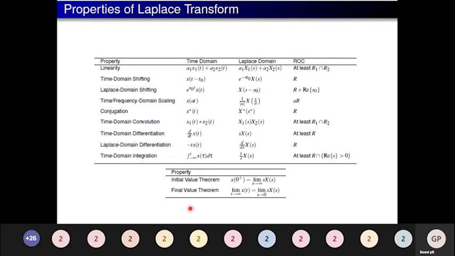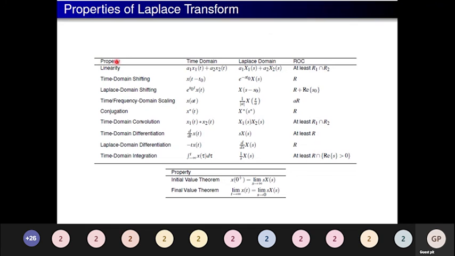Next, properties of the Laplace transform. We do have several properties. The first property is the linearity property. Second, time domain shifting, Laplace domain shifting, frequency shifting, conjugation, time domain convolution, time domain differentiation, Laplace domain differentiation, time domain integration, initial value theorem and final value theorem. I have given you the time domain, what will be the Laplace domain, and what will be the region of convergence.